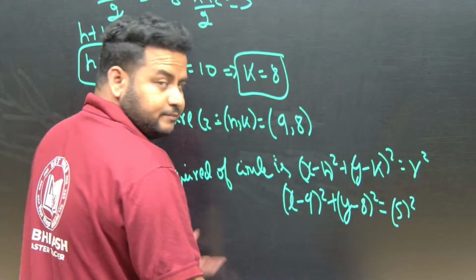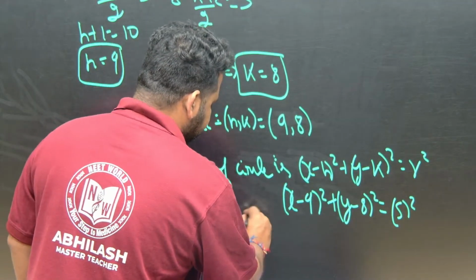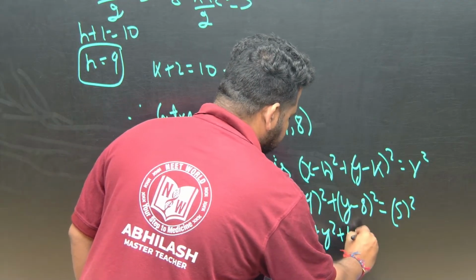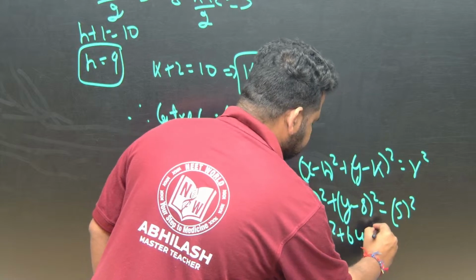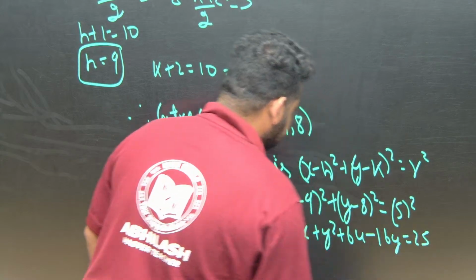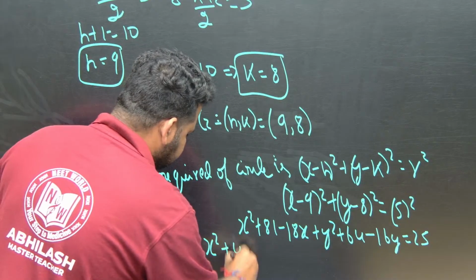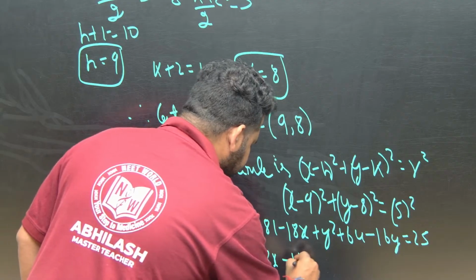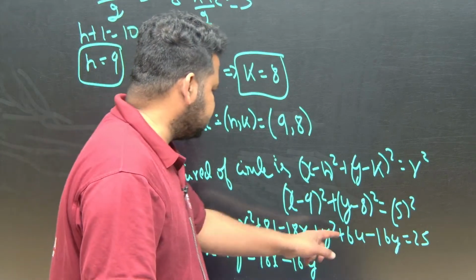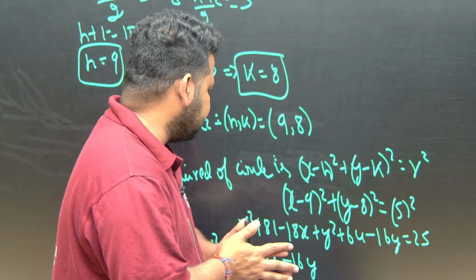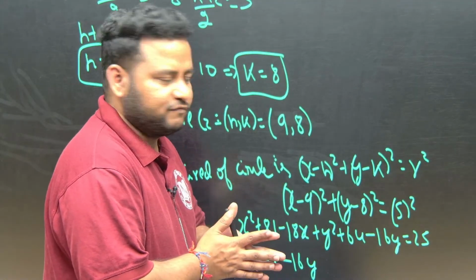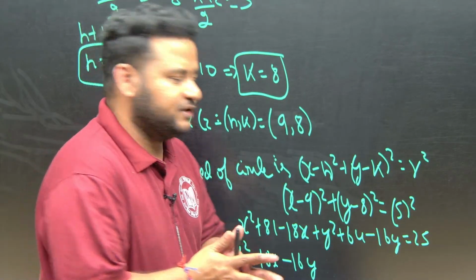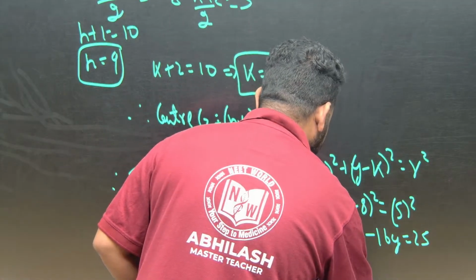Just expand this using the formula: x square plus 81 minus 18x plus y square plus 64 minus 16y is equal to 25. So let us write x square plus y square minus 18x minus 16y. Then 81 plus 64 is 145, and 145 minus 25 is 120. So this will be plus 120 is equal to 0.